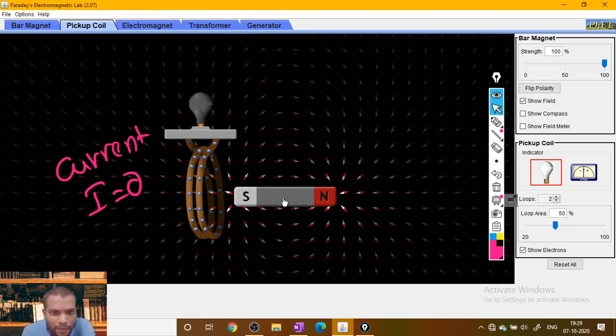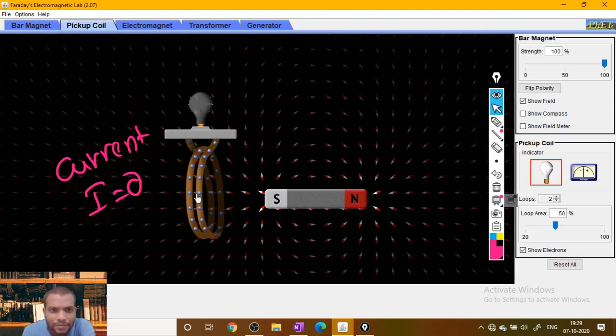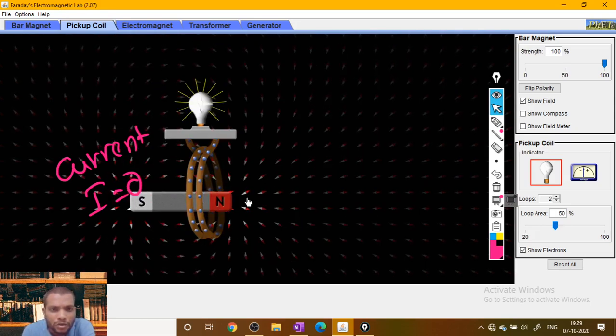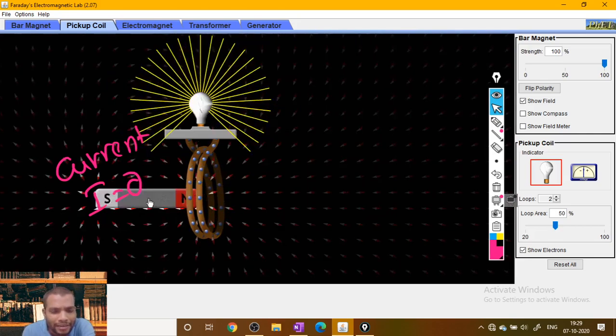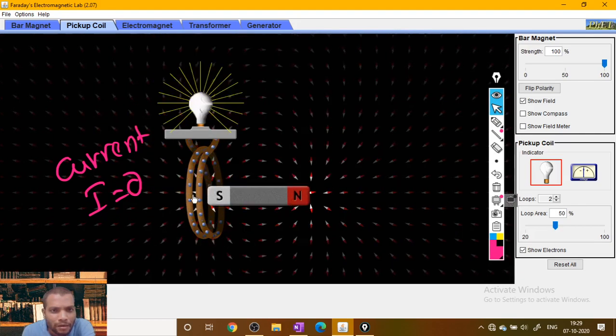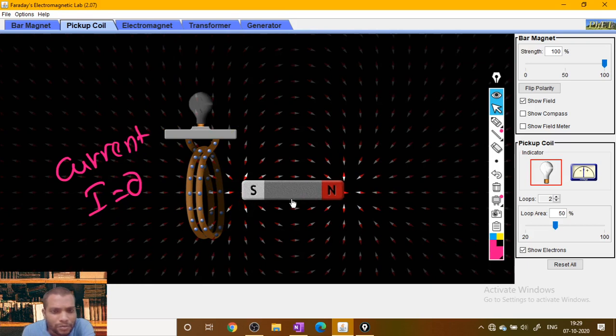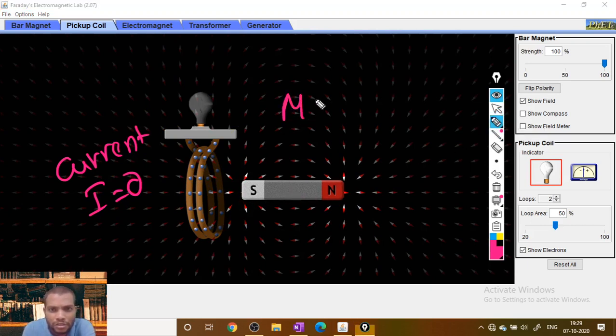Suppose you switch on the bulb here to see that effect. If you move a bar magnet in and out through a coil which is connected to a bulb, this motion causes it. The very important term here is motion. If there is no motion, there is no current.